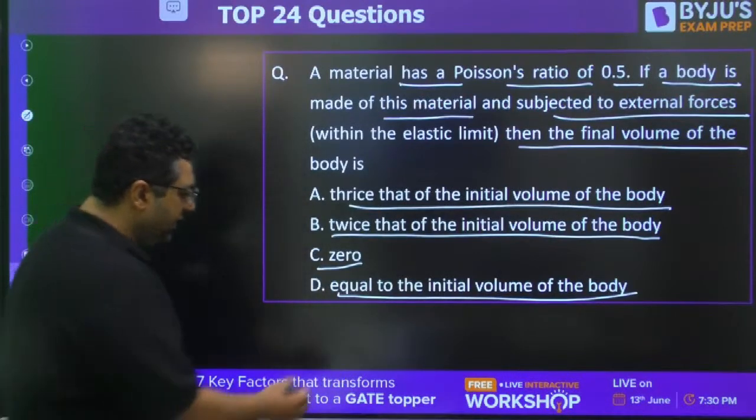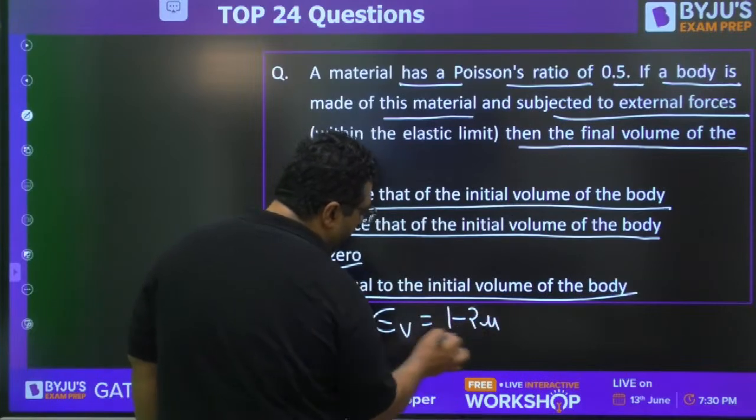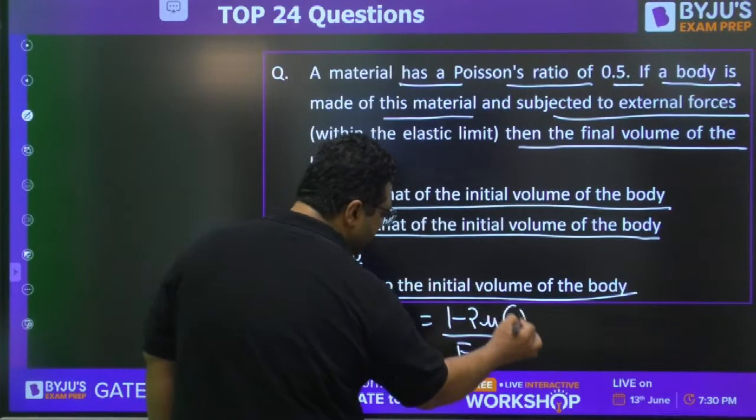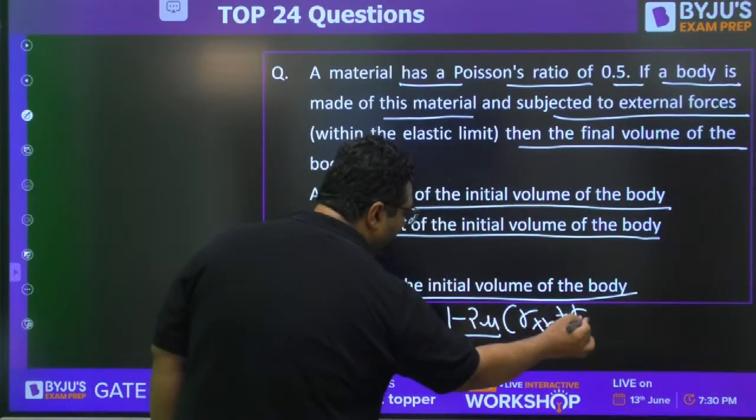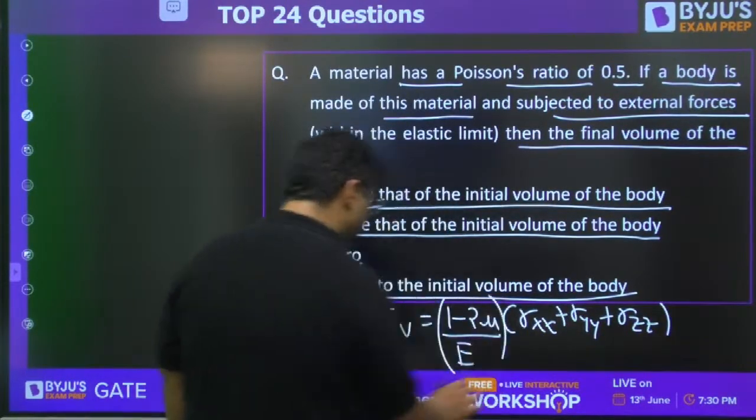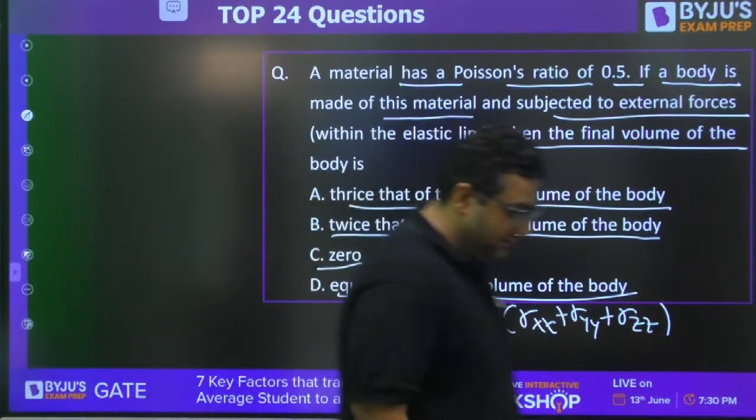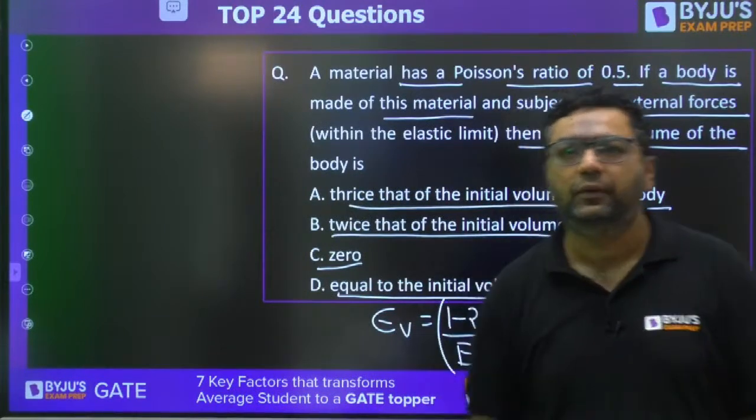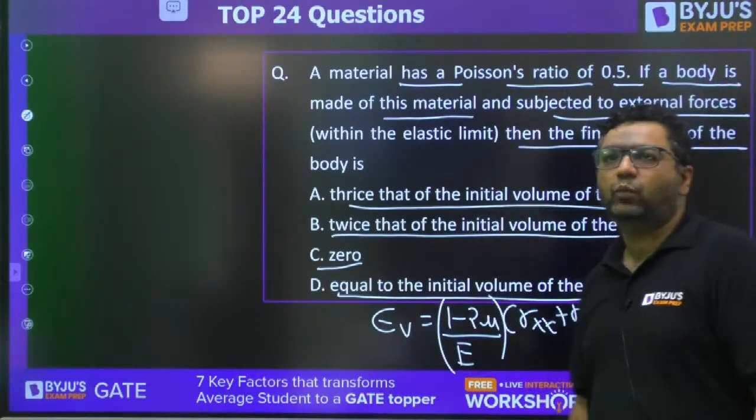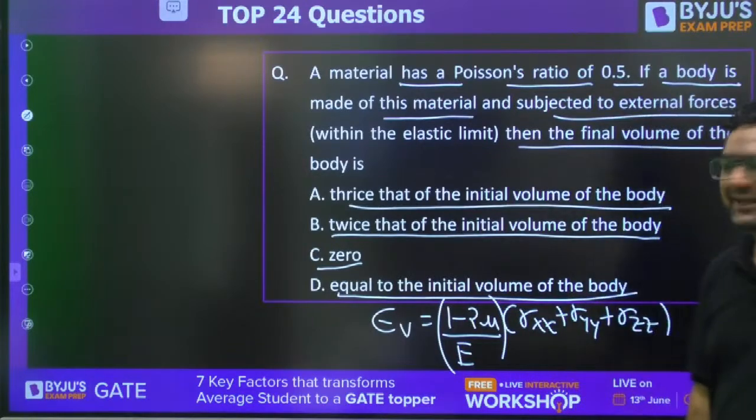I feel everybody is aware of the volumetric strain expression. It is (1 minus 2 mu) upon E times (sigma xx plus sigma yy plus sigma zz). I feel everybody is aware of this. What will be the answer, guys? Wonderful. Okay, some are saying C, some are saying D.